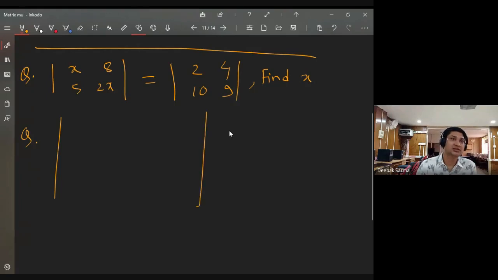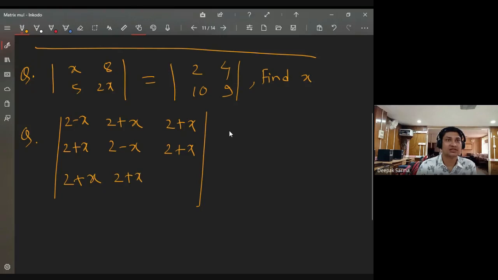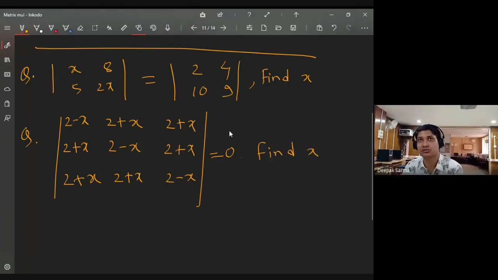Now again try a bit more complicated one. Suppose 2 minus x, 2 plus x, again 2 plus x. Again 2 plus x, 2 minus x, 2 plus x, and again 2 plus x, 2 plus x, 2 minus x. So what I have done is, the diagonals are 2 minus x, others are all 2 plus x. Then again the same question, find x. So it is 3 by 3, and the first one is 2 by 2.